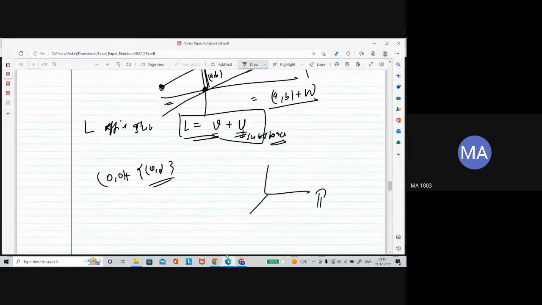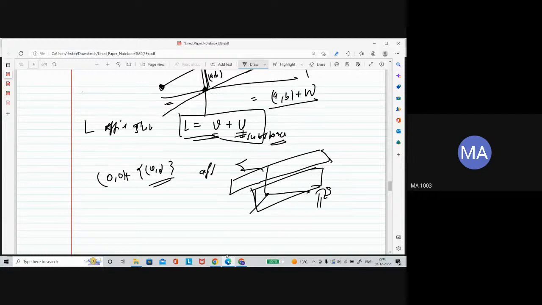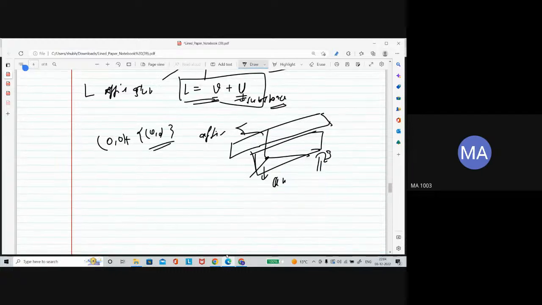Suppose this is R3, and suppose there is a plane which passes through the origin. So actually this is a subspace. Now I shift it by some vector, and this is also an affine subspace. If this plane is passing through the origin, what does that mean?